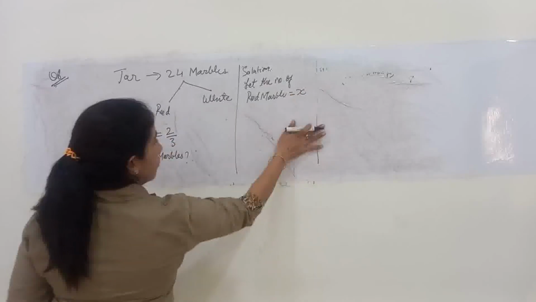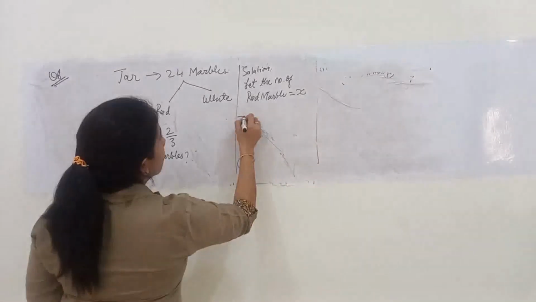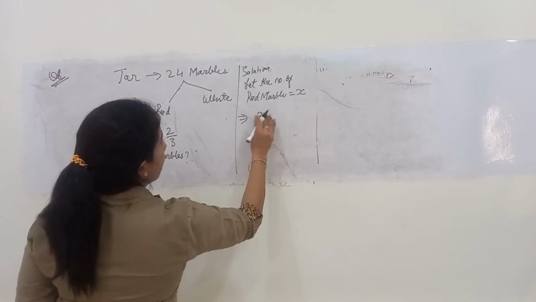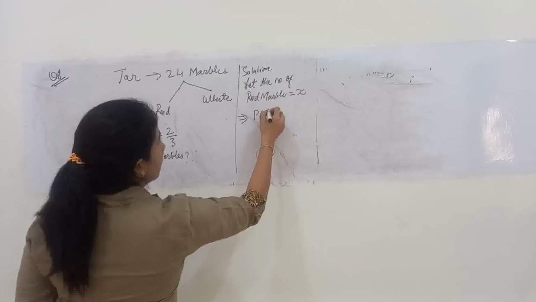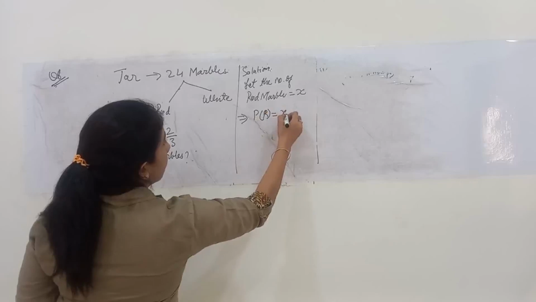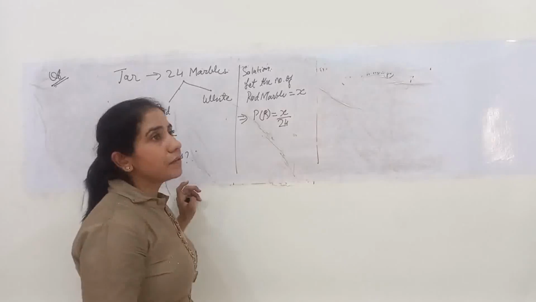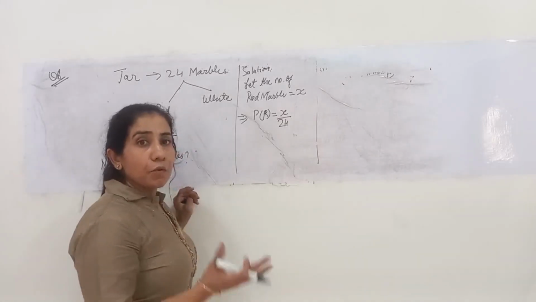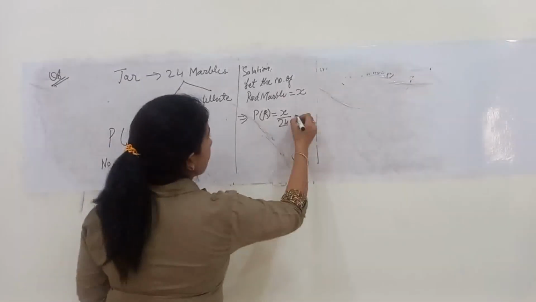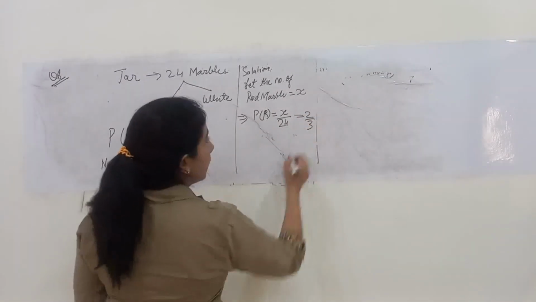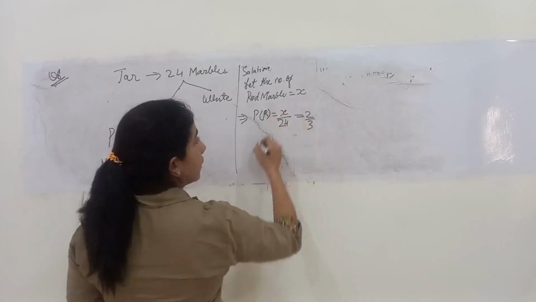So P of R, the probability of taking a red marble out, will be x upon 24. If the number of red marbles in the jar is x, then the probability of taking a red marble out will be x upon 24, and that is given to be 2 by 3 in the question itself. Now calculate this for x.